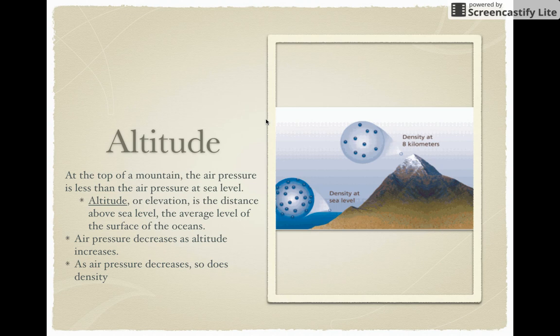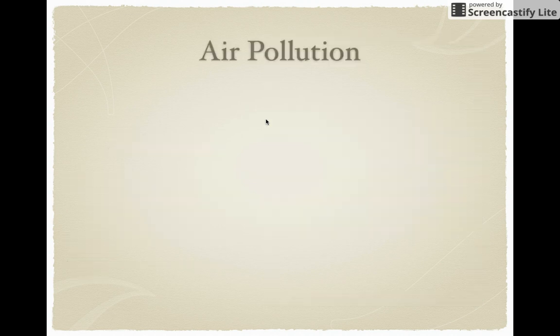Very similar thing with altitude affecting air pressure. So there's less air pressure at the top because there's less weight pushing down on it. So at the top of the mountain, the air pressure is less than the air pressure at sea level. The altitude or elevation is the distance above sea level, the average level of the surface of the oceans. Air pressure decreases as altitude increases. So as air pressure decreases, so does density.